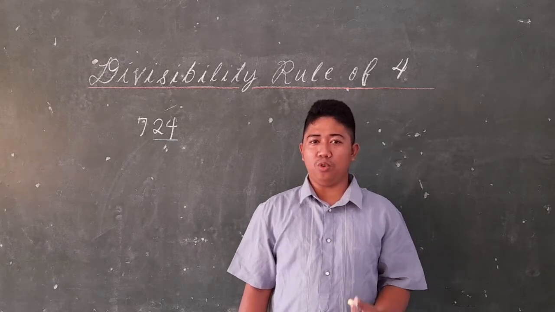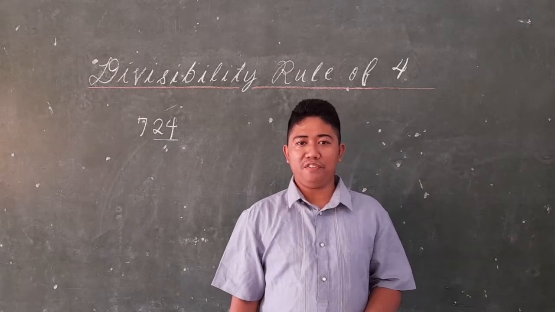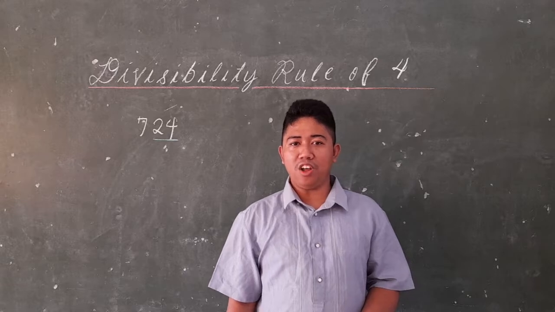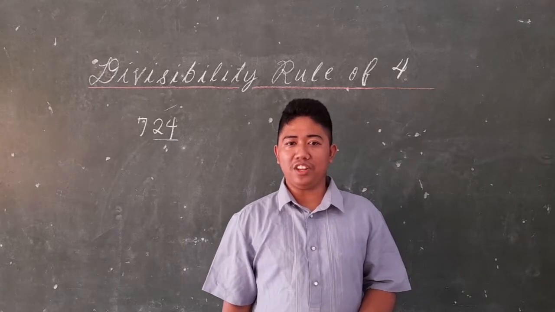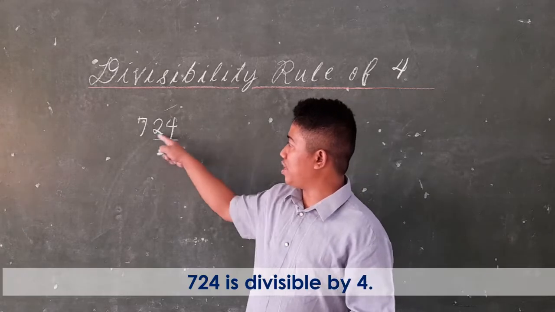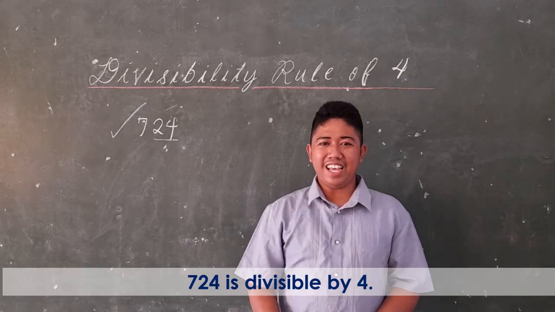If you would like to prove that, you can also use long division. So 24 divided by 4 is equal to 6. We notice that the quotient has no remainder. So 24 is divisible by 4. Therefore, 724 is also divisible by 4.